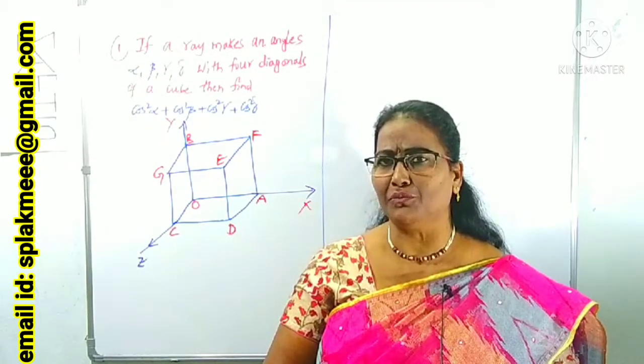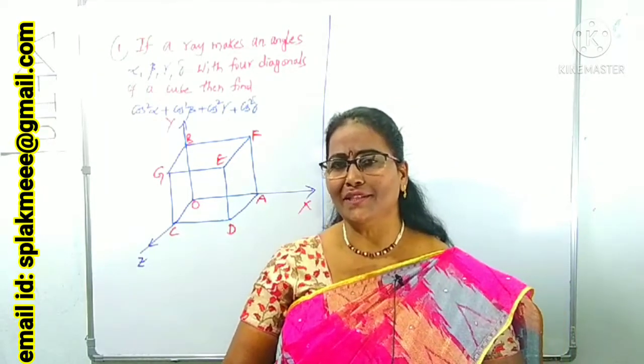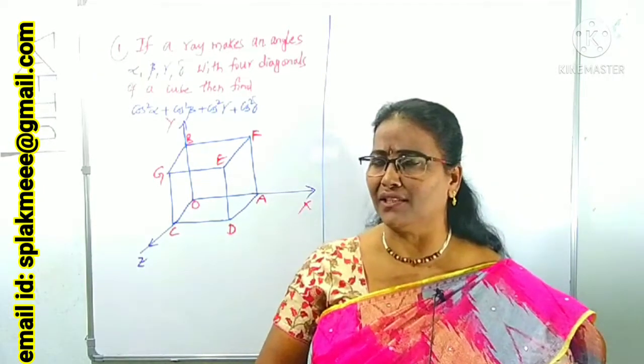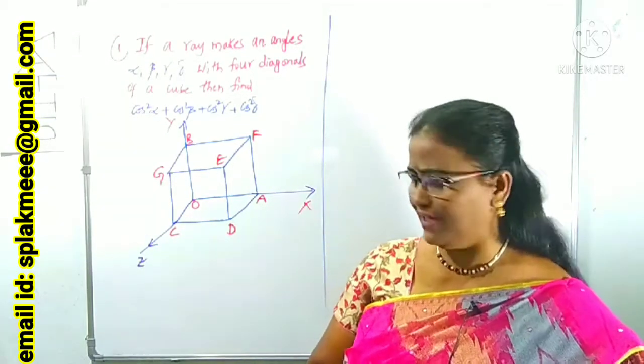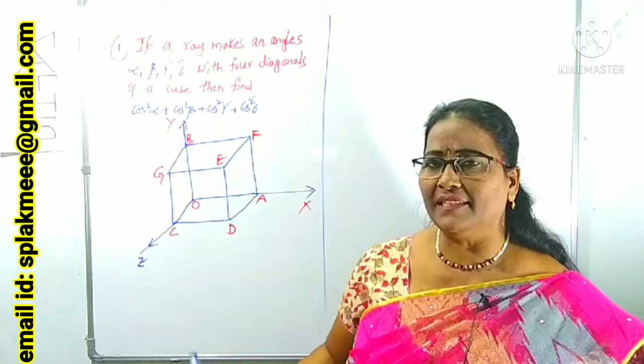What is the meaning of a cube? A cube means all sides are equal length, all edges are equal length. I am taking the edge length as 1 unit for our convenience. Okay, I will write the description here.